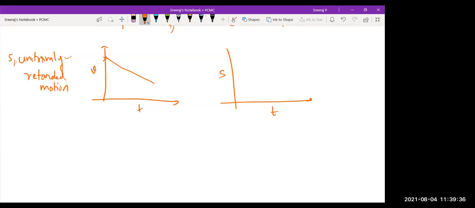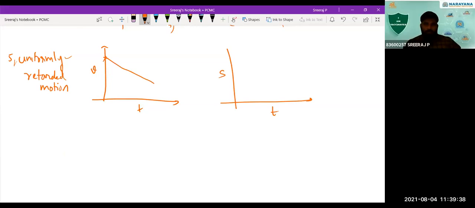The same parabola is turned downwards. Exactly, you can see that. In the last case, for uniformly accelerated motion, you got a curve like this, correct? What is the relevance of this? Since the velocity is increasing with time, suppose you are considering a certain time interval like this.